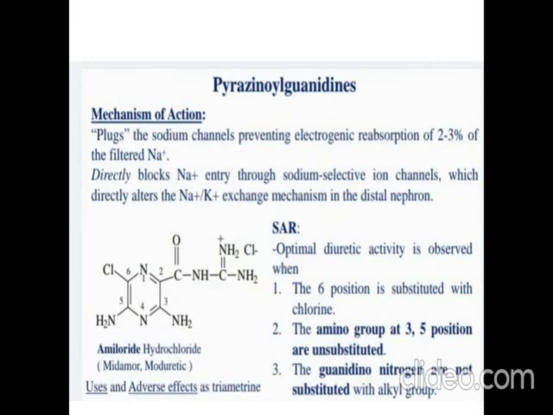Then the next example is amiloride. It is a pyrazinoyl guanidine derivative. So this is the structure of guanidine. This is the structure of pyrazine. So CO is present, so the pyrazinoyl guanidine structures are present. Okay, they have a similar effect. They are the directly acting groups.